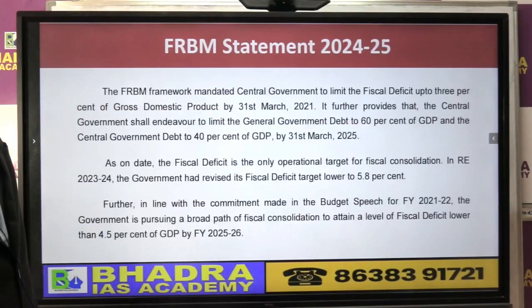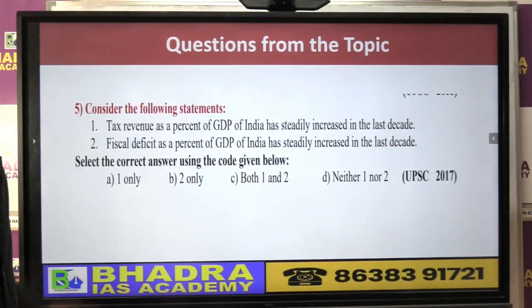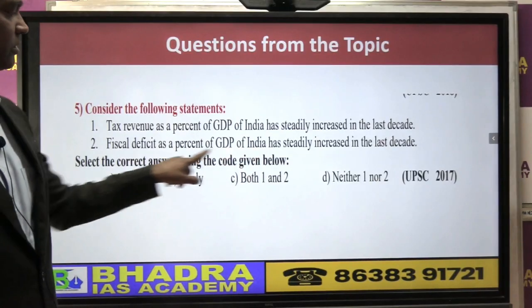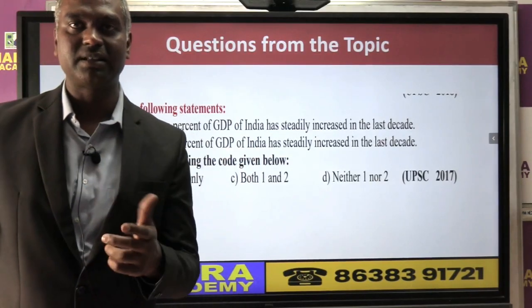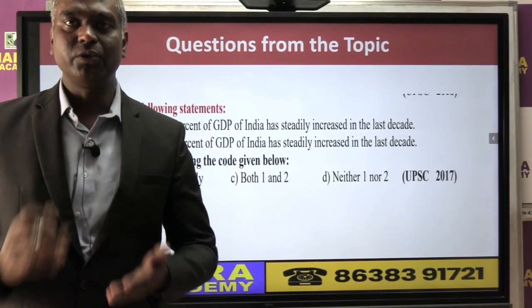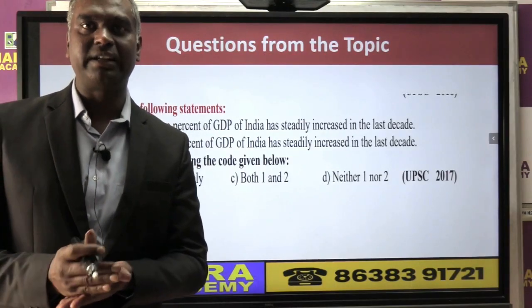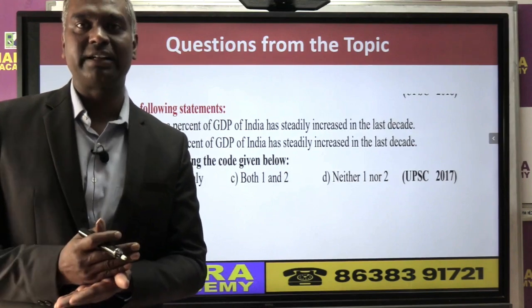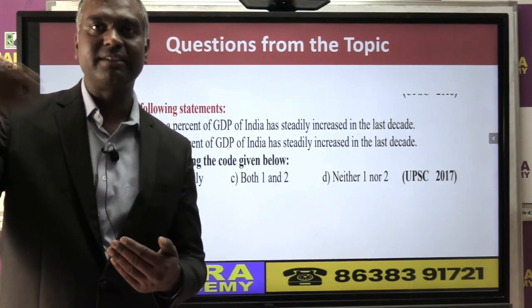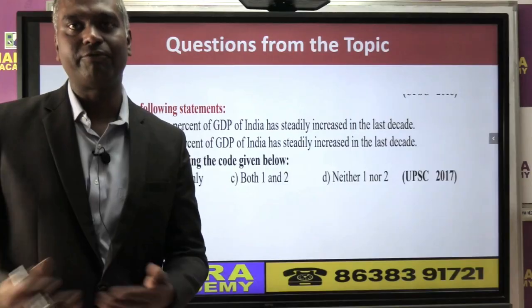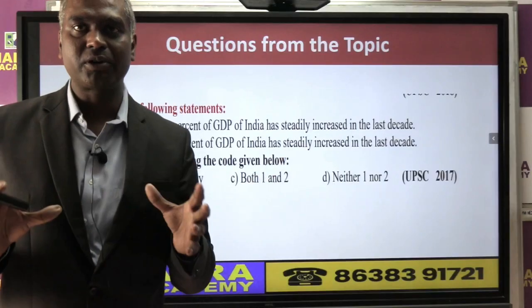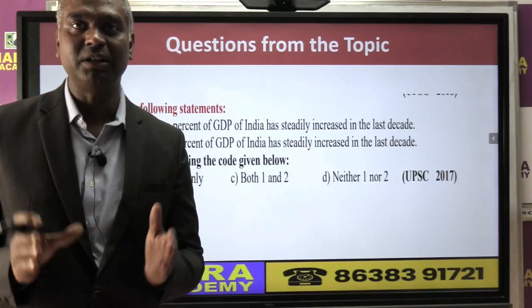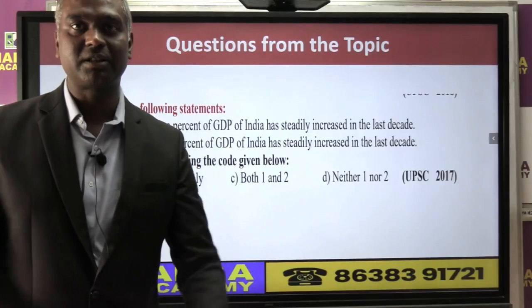So exam में even if you see at the UPSC level, this kind of a trend based question आपको prelims का exam में पूछा जाएंगे. So you need to know what you mean by fiscal deficit, how much is the fiscal deficit, whether it is rising or constant or it is falling. This is also some important aspect of understanding our budget from civil service ka preparation.